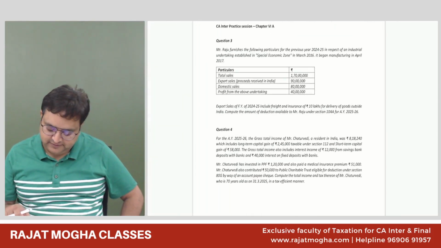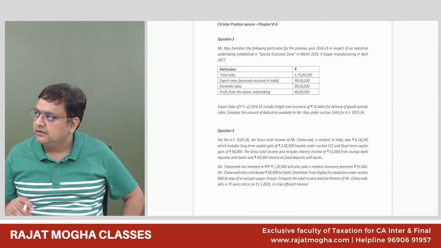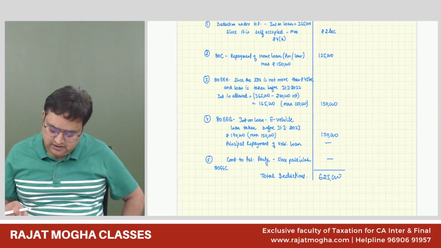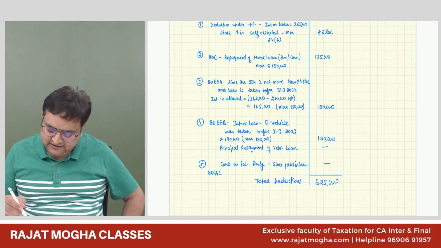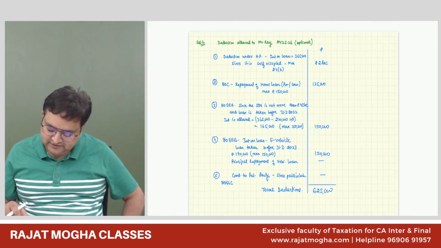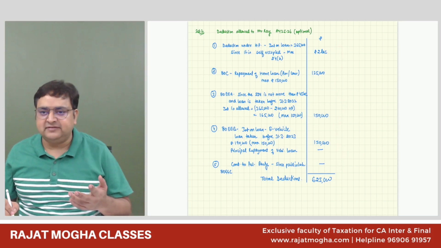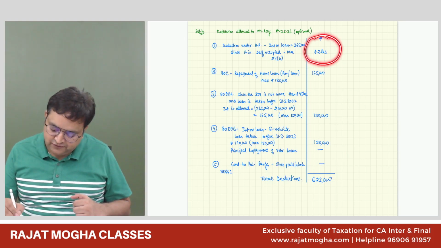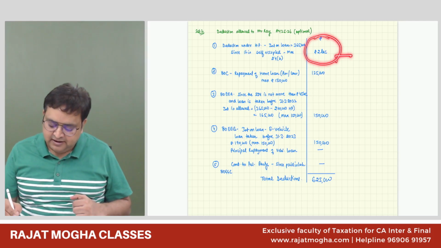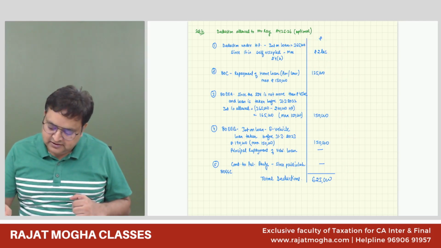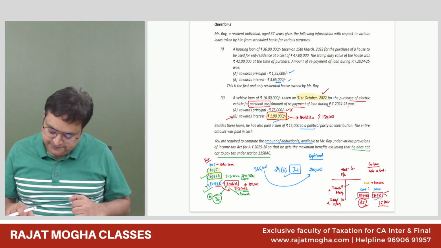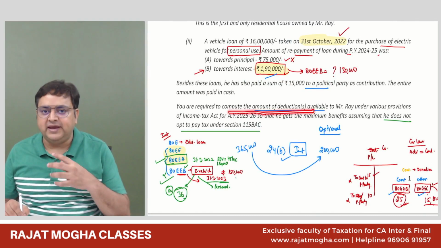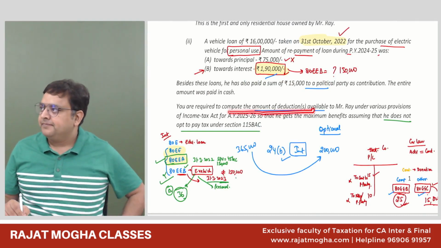Sir, section 24B deduction is not a deduction from GTI. Should we include that also while computing the total deduction? Actually, that is the reason I have not written it, that these are the total deductions under chapter 6A. I've just written it because this question was asking what is the maximum deduction available. You are perfectly correct. This deduction is not from chapter 6A, it is other deductions, but the question asked for the amount of deductions available, so it could be from any particular sections. Got it? Okay.